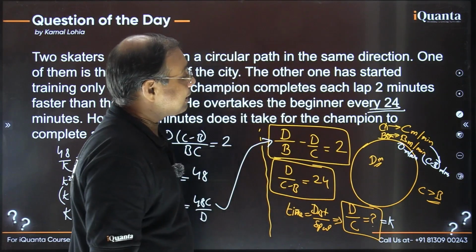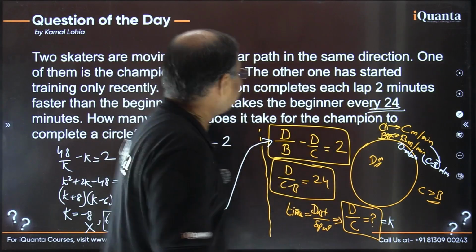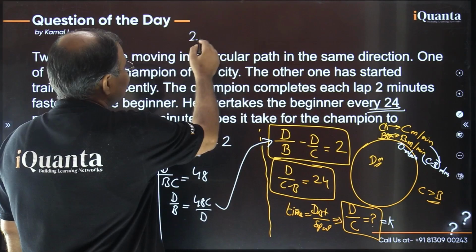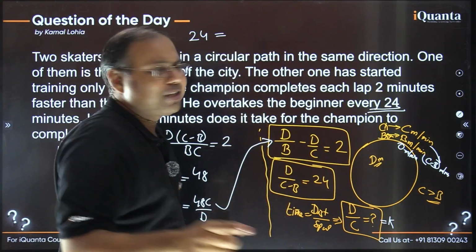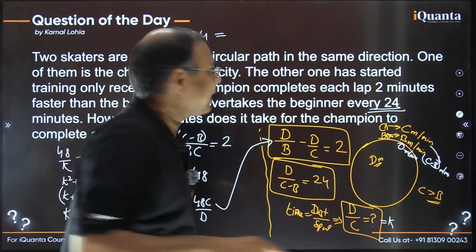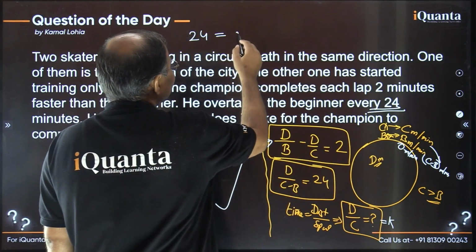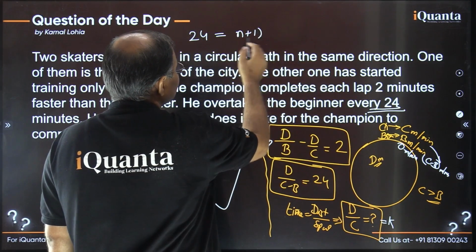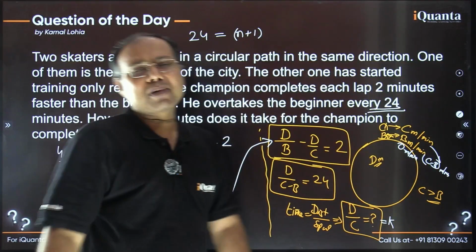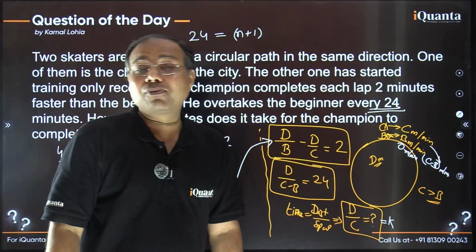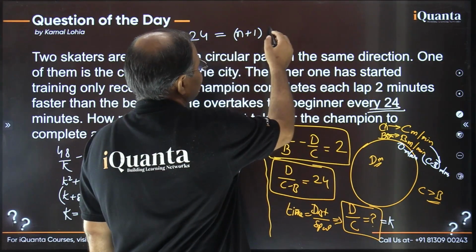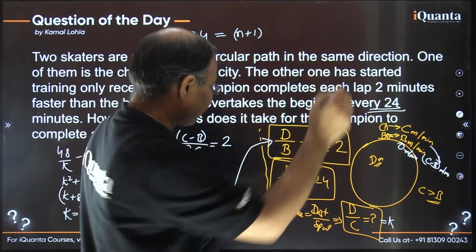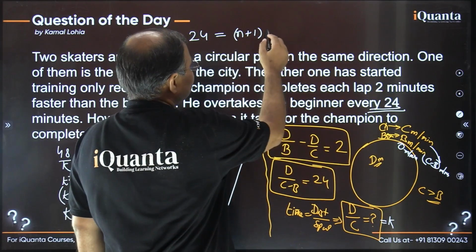So basically I need to write 24 in such a way. Let's understand it this way: if champion has traveled n+1 rounds and its time taken for each round is, let's say, x. x मैंने यूज नहीं किया कहीं पे, ठीक है, x लिख लेते हैं, x.